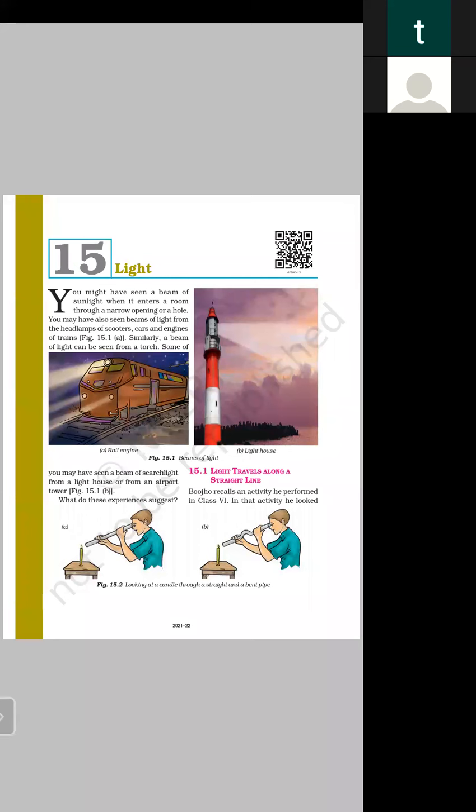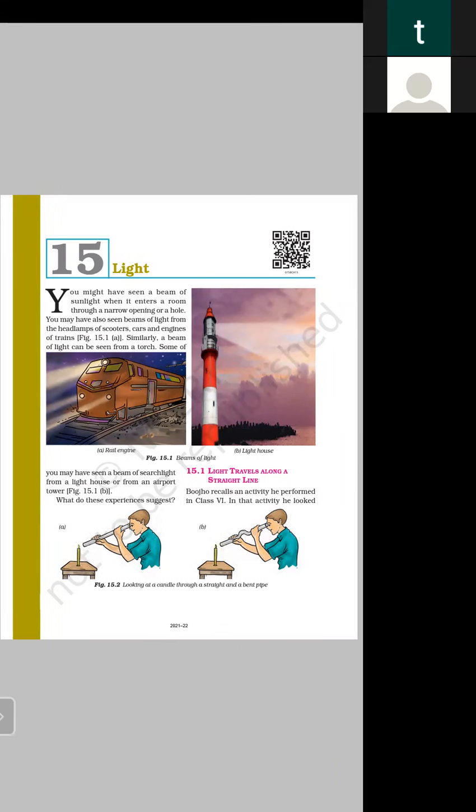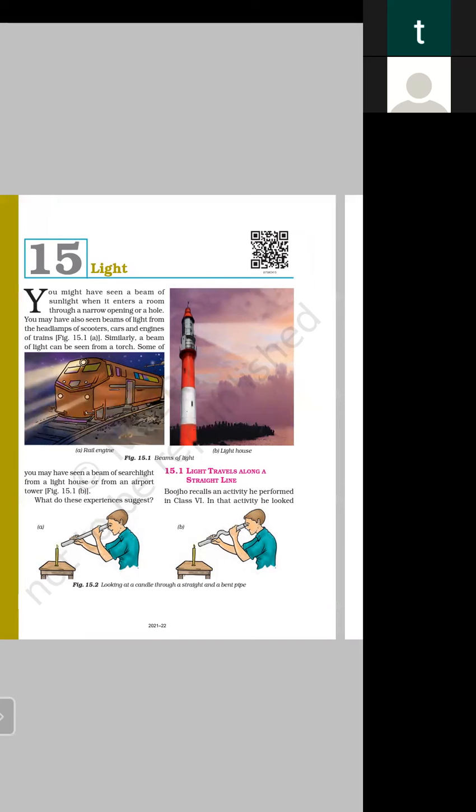Then write an activity to show that light travels in a straight line. So you can write 4 or 5 steps. Take a straight pipe. Look through the straight pipe, we can see the candle flame. If we bend the pipe, we are not able to see the candle flame. This shows that light travels along a straight line. So let's start reflection.